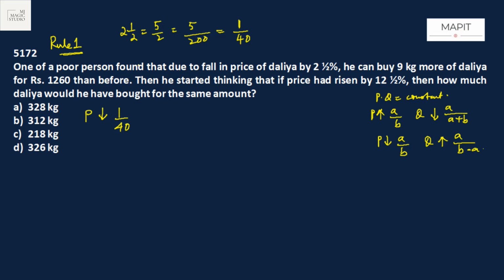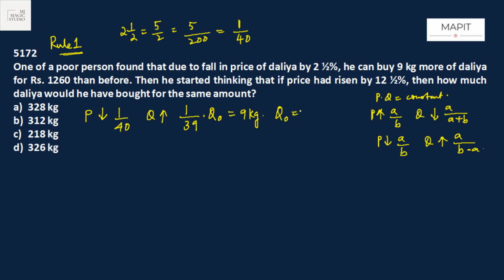That means his expenses are not changing. For the same set of expenses he can buy more. Obviously if price has fallen, quantity purchased will go up. Quantity purchased will go up by 1 upon 40 minus 1, that is 1 by 39 of the original quantity purchased. Now 1 by 39 part of the original quantity purchased is equal to 9 kg.